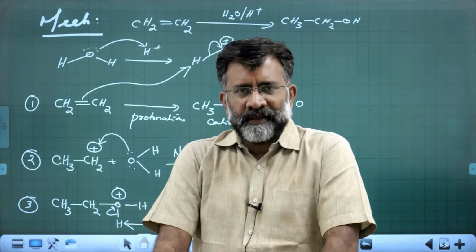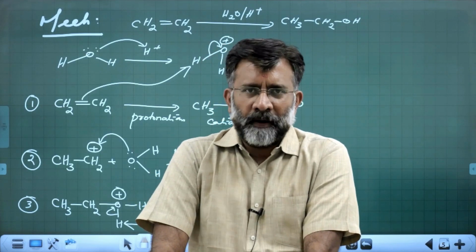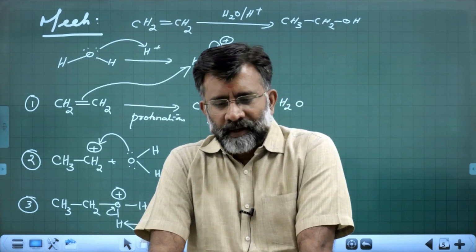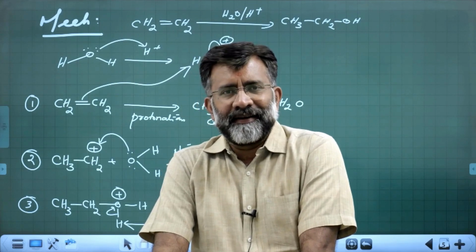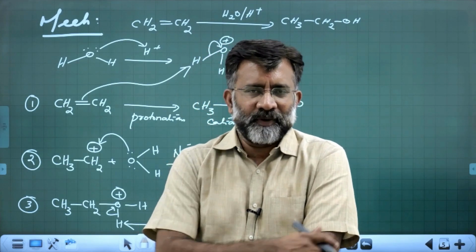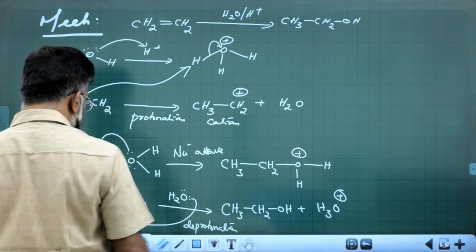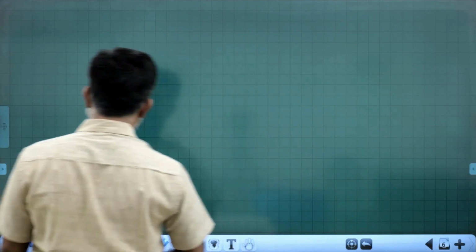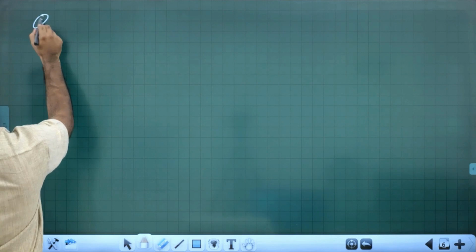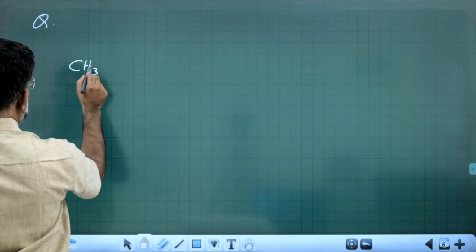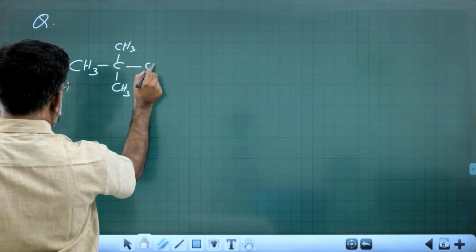If you are dealing with an unsymmetrical alkene, the reaction product will be according to Markovnikov's rule. And if you are dealing with molecules where there is a chance of rearrangement, you will get a suitable different product. For example, you can try yourself. How many different products can you get if you take such a molecule for acid catalyzed hydration?